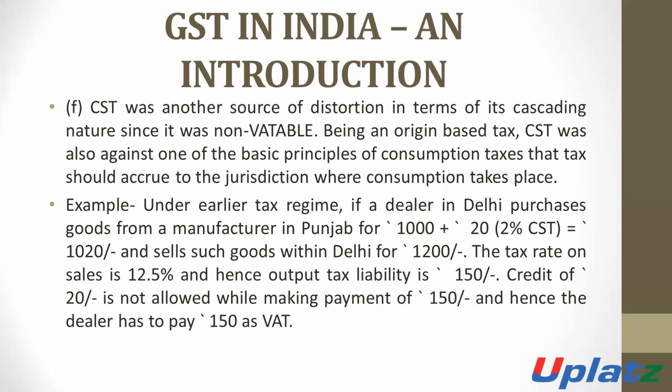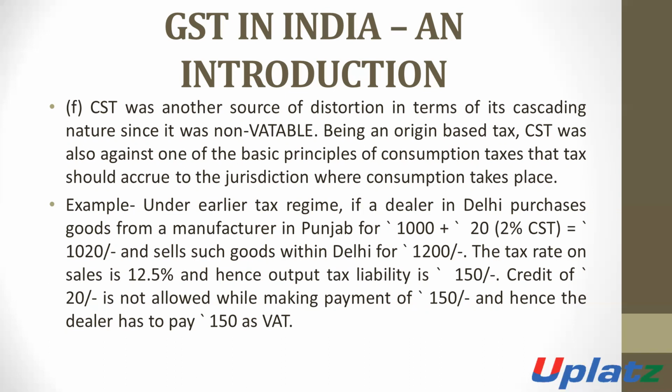The tax rate on sale is 12.5%, and hence the output tax liability will be 1,200 into 12.5%, so the tax liability is 150. He already paid 20 rupees as CST, but he is not eligible to take the credit of such 20 rupees for the payment of the 150.